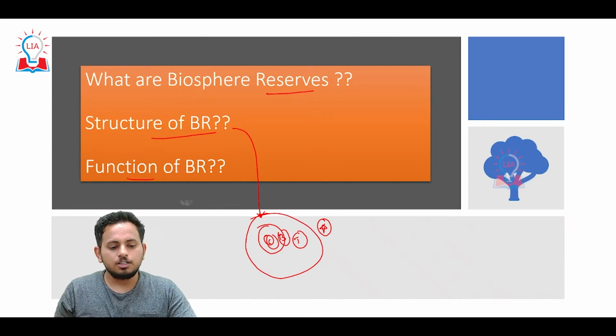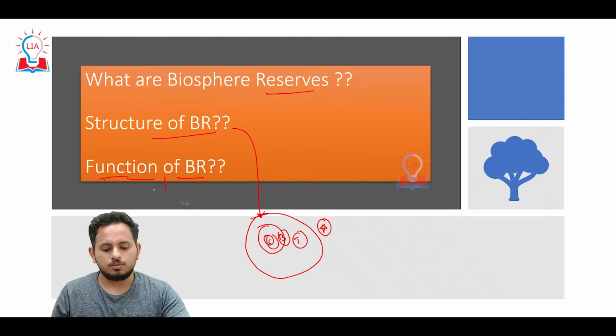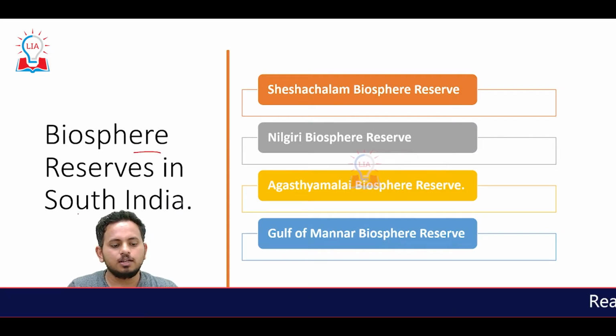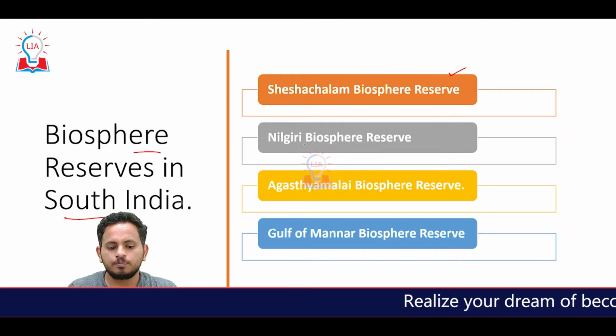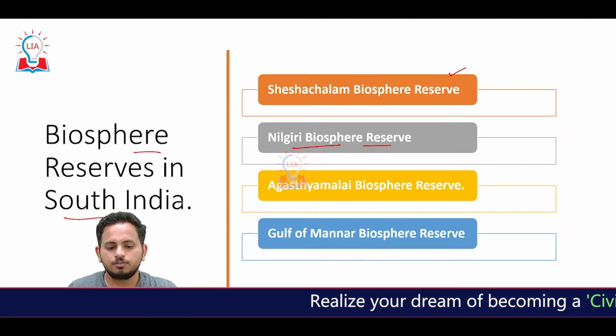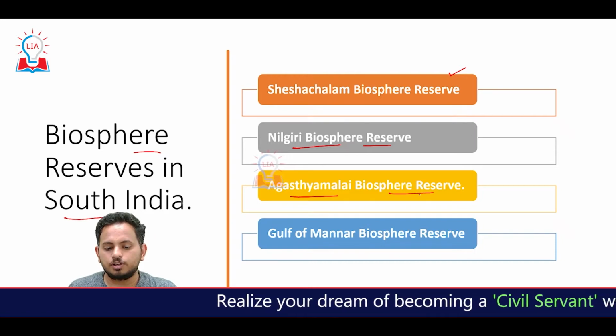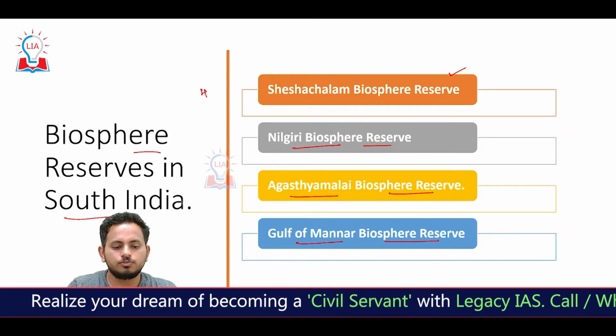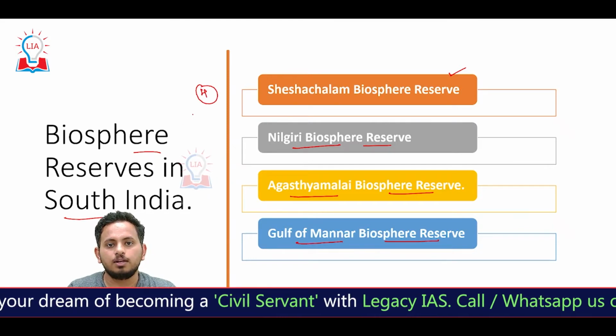And the third issue that I have discussed in the first video is the functions of biosphere reserves. Why do we need biosphere reserves? What are the important functions of biosphere reserves? Let's start. Biosphere reserves in South India. First one is Sheshachalam Biosphere Reserve, Nilgiri Biosphere Reserve, Agastyamalai Biosphere Reserve and Gulf of Mannar Biosphere Reserve. These are the 4 biosphere reserves that we find in South India.